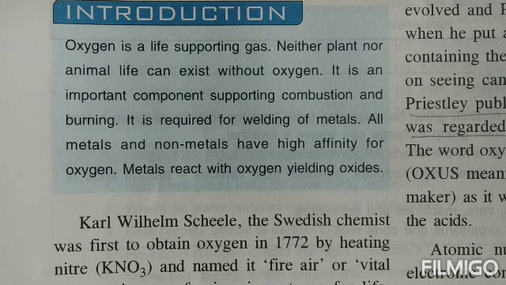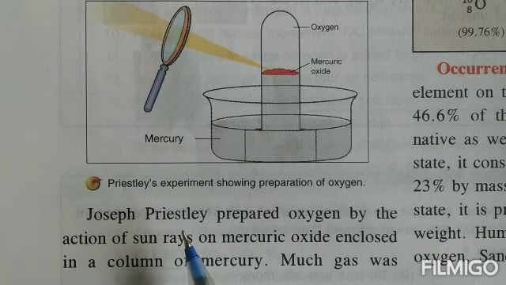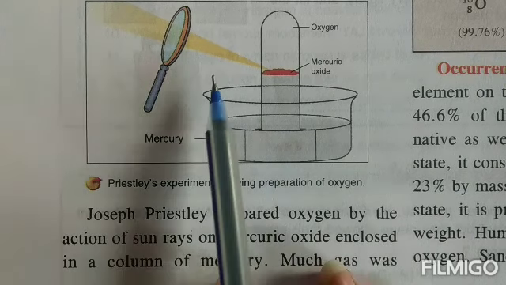But unfortunately, because he was not able to publish his work, publish means to get it printed in books or in papers, the discovery of oxygen is not given to Carl Wilhelm. There was another person whose name was Joseph Priestley. He also prepared oxygen by the action of sun rays on mercuric oxide that was enclosed in a column of mercury. Now look at the apparatus setup, children.